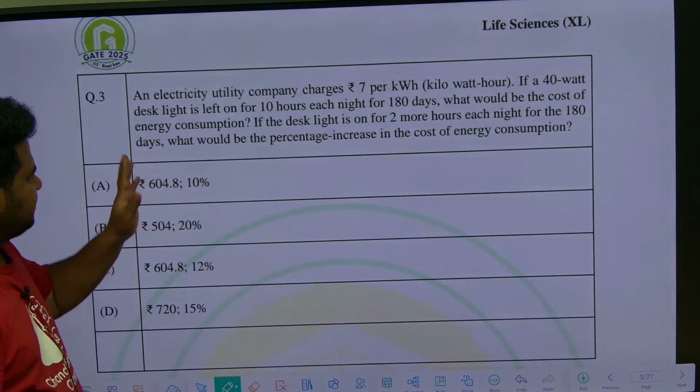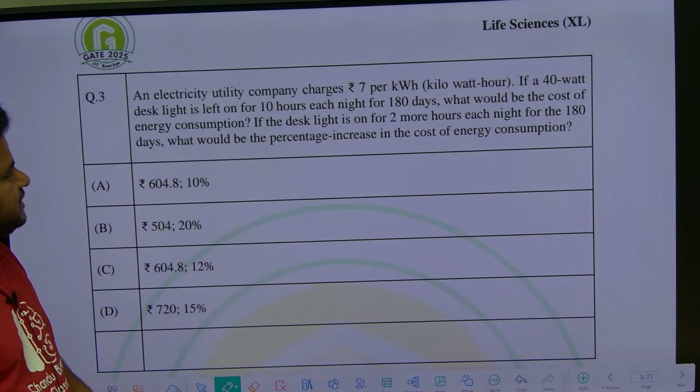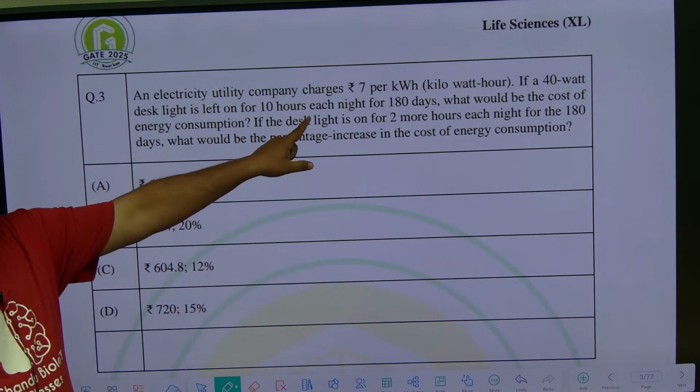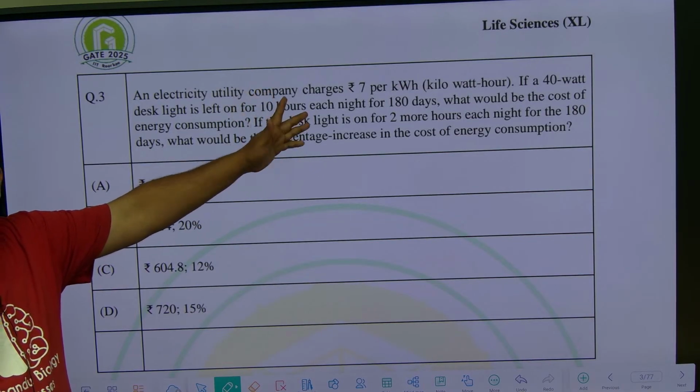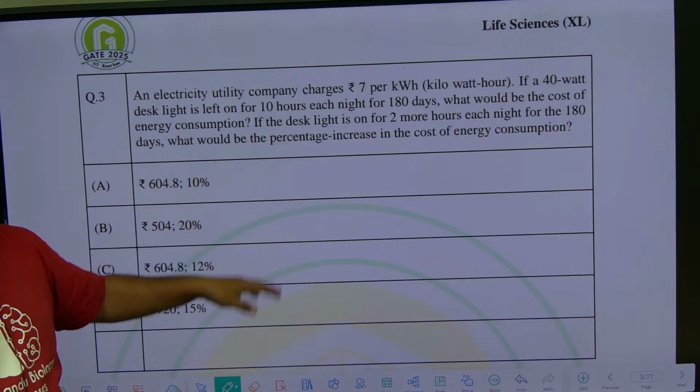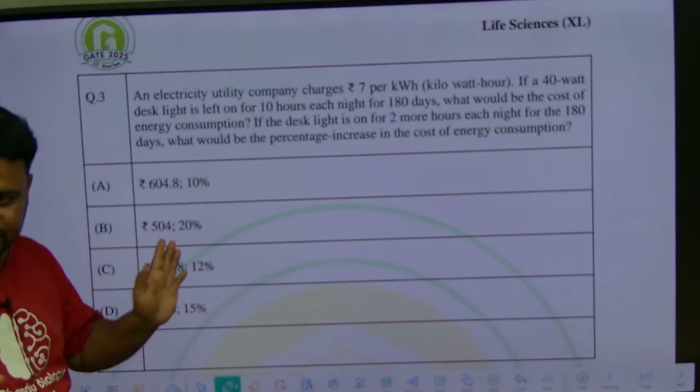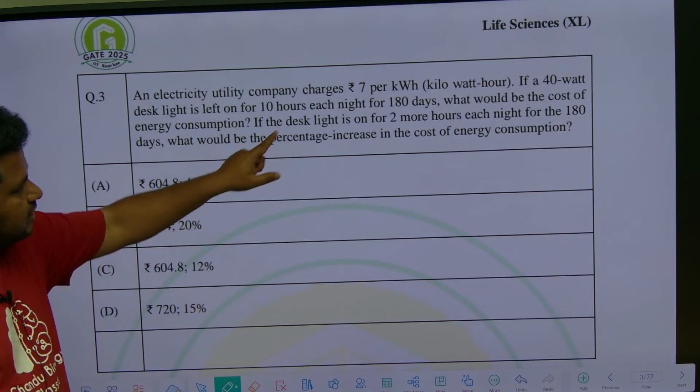So look at the question carefully. An electricity utility company charges, they have given kilowatt hour, all these things. Looking at this, you will think this question is difficult, some kilowatt hour, I have never heard about this, you will think this question is from physics or something, and you will leave it. It's not about that. Don't worry about the unit.